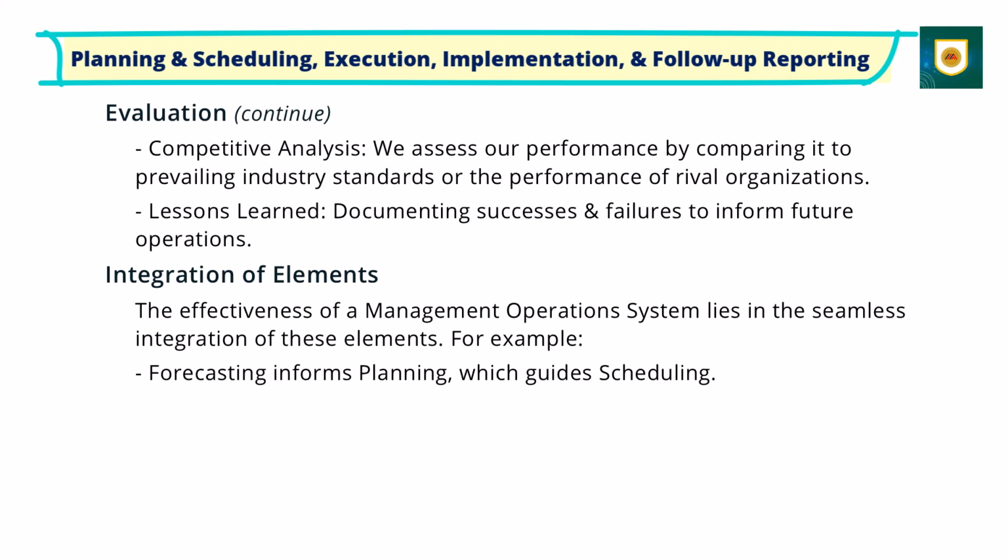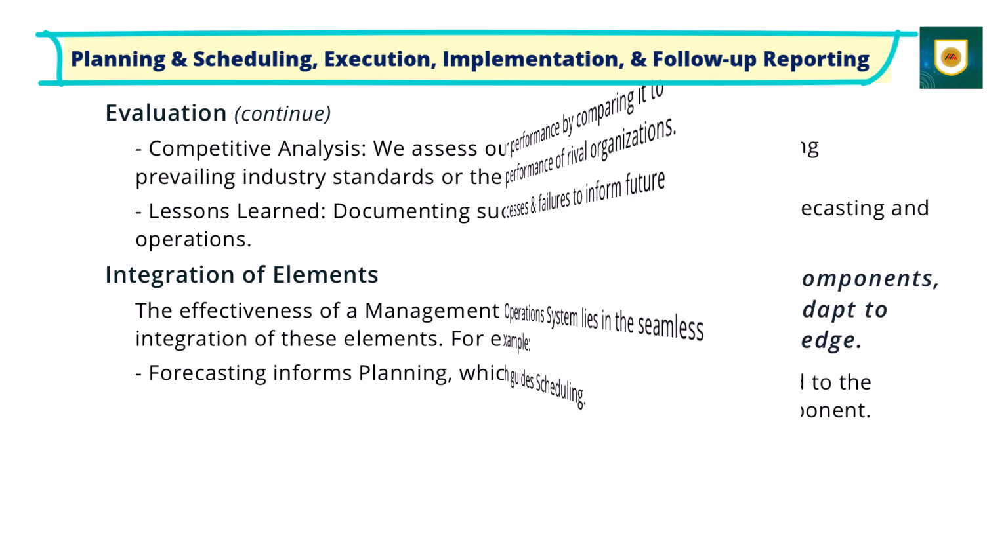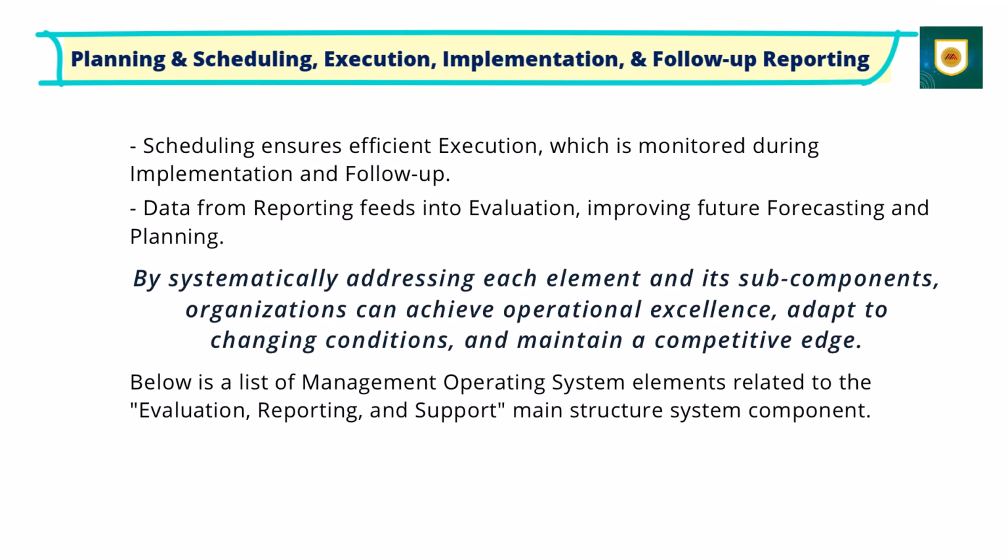Integration of elements. The effectiveness of a management operations system lies in the seamless integration of these elements. For example, forecasting informs planning, which guides scheduling. Scheduling ensures efficient execution, which is monitored during implementation and follow-up. Data from reporting feeds into evaluation, improving future forecasting and planning.